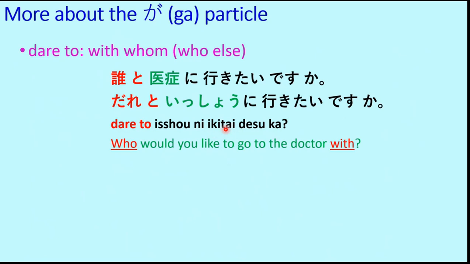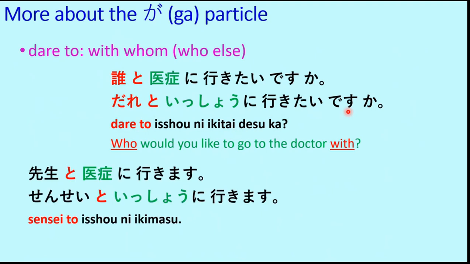So this is the difference between ikimasu and ikitai. Ikimasu is the generic form, ikitai is your willingness to do that particular verb. So dare to issho ni ikitai desu ka? That means who would you like to go to the doctor with? The answer is sensei to issho ni ikimasu. That means I am going to the doctor with my teacher.